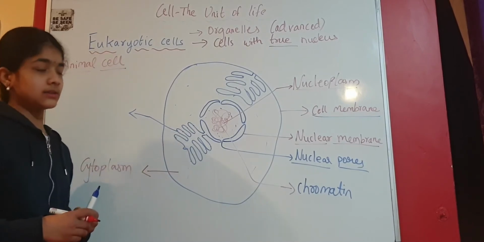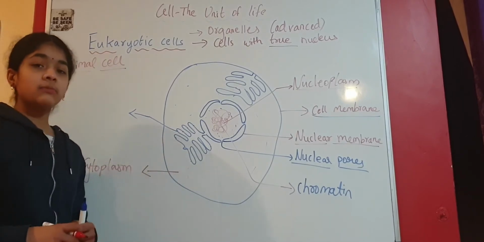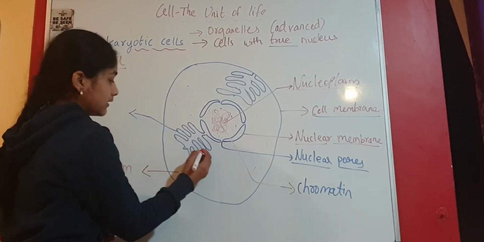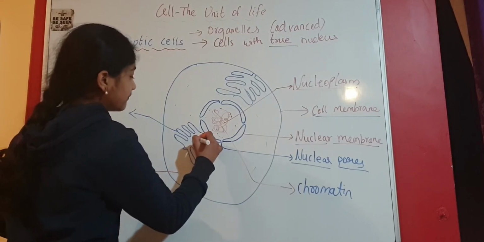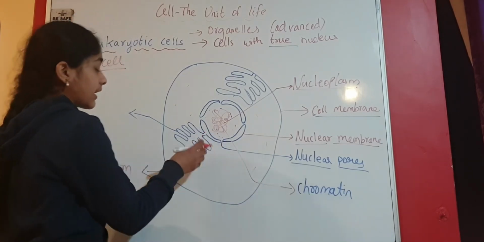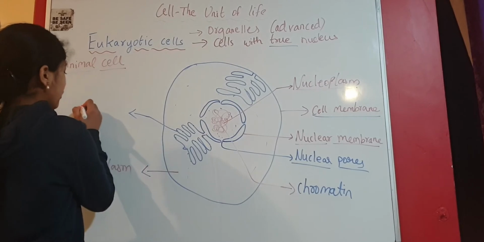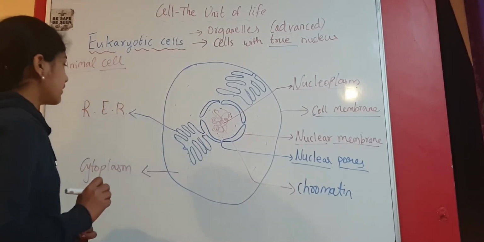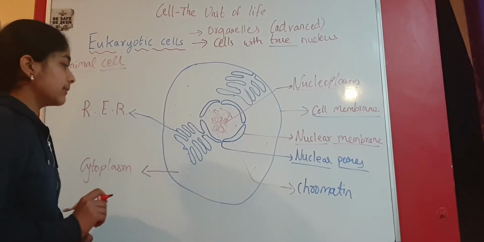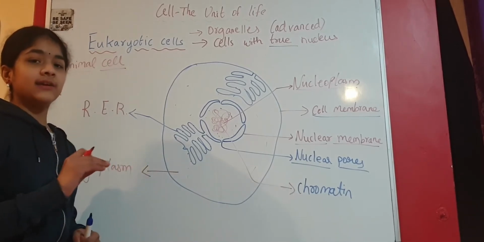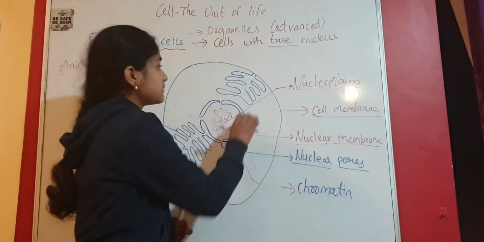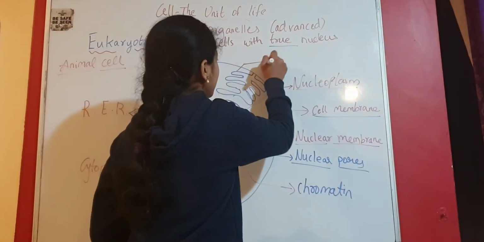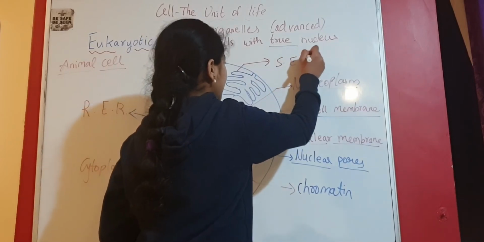Ribosomes are membraneless. Ribosomes are also found in prokaryotic cells, which are 70S. In eukaryotes, they are 80S. The endoplasmic reticulum which has ribosomes on its membrane is called rough endoplasmic reticulum, commonly RER, because it is rough in texture. The endoplasmic reticulum that doesn't have ribosomes is called smooth endoplasmic reticulum because it's smooth in texture.